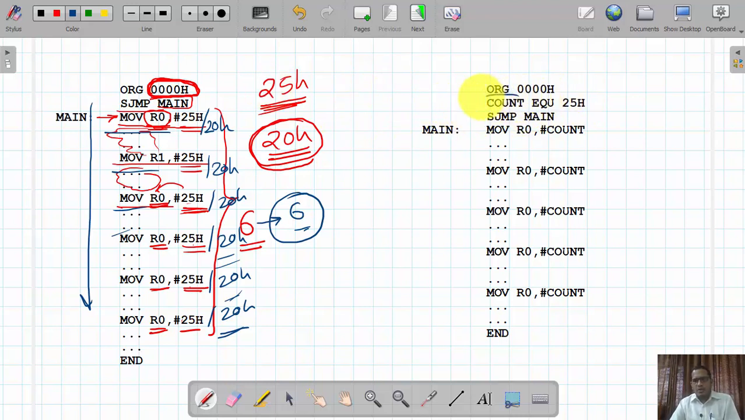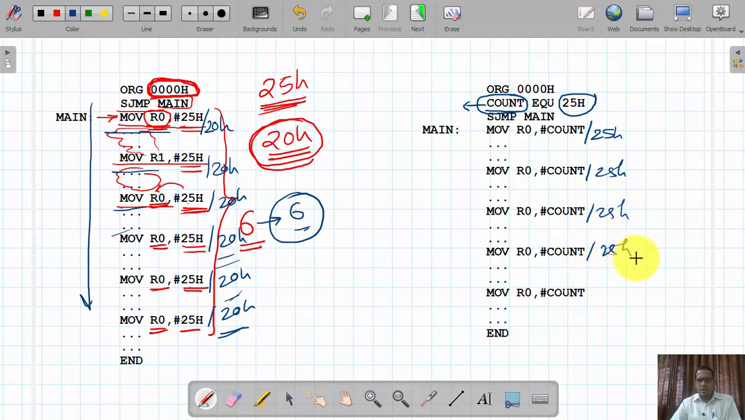What I am doing here is using a label, count. This count label I am going to equate to the value 25h. So what will happen is that wherever the count label appears in my program, the value 25h is automatically copied there, and it is considered as 25h. Here the count is there, so it accesses the value 25h, again 25h, like this.